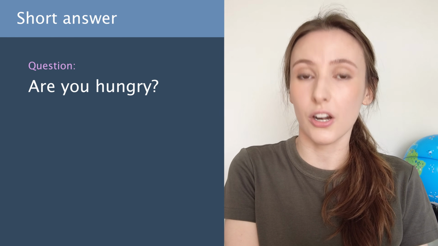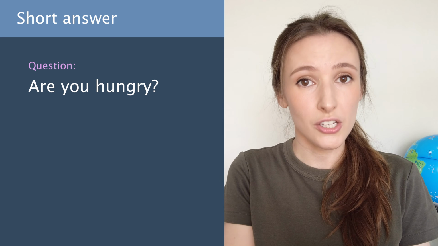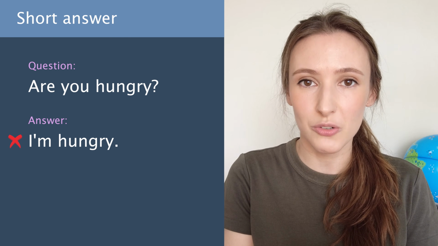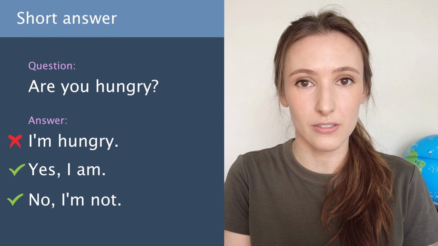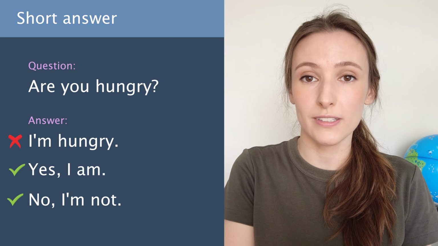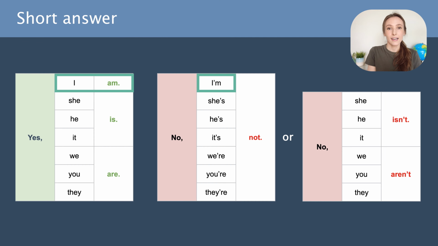A question starting with an auxiliary verb like be requires a yes/no answer or short answer. For example, if your question is, are you hungry? You're not supposed to answer, I'm hungry, but yes, I am, or no, I'm not. Let's take a look at the short answers. Yes, I am. No, I'm not. Yes answers are always used in their full form. You cannot shorten them as yes, I'm or yes, you're.